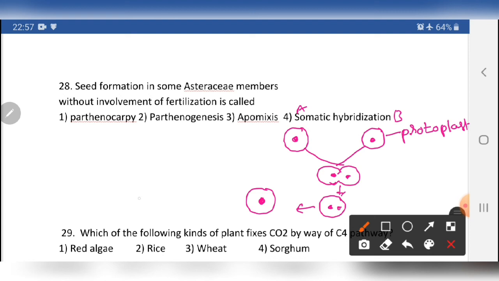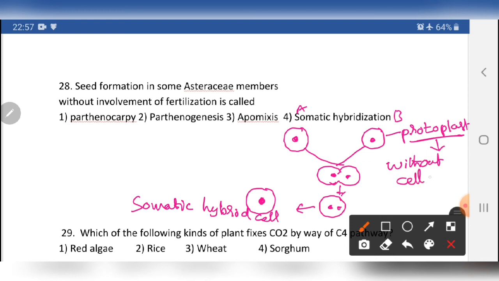Now it is a somatic hybrid cell. So somatic hybridization means obtaining somatic hybrids by fusion of two protoplast cells, without cell walls.